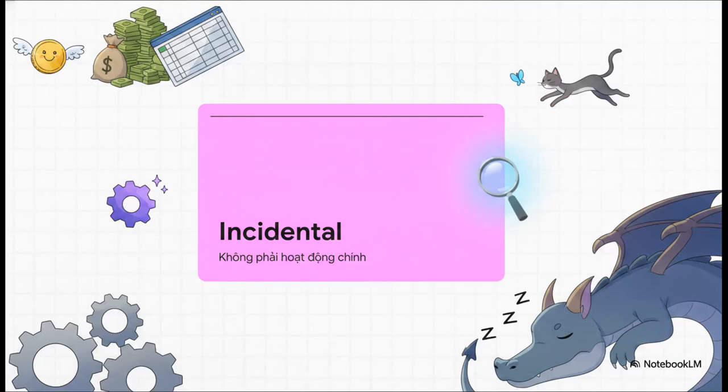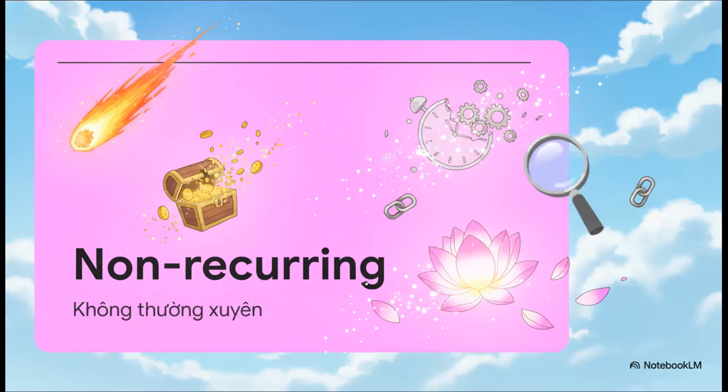Let's start with our very first term, incidental. Incidental. This term refers to something happening as a minor, secondary part of the main business activity. Moving right along, we have non-recurring. Non-recurring. This word describes a financial event or expense that is not expected to happen ever again.